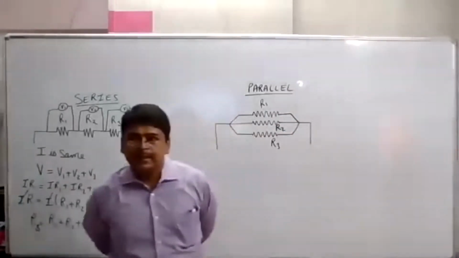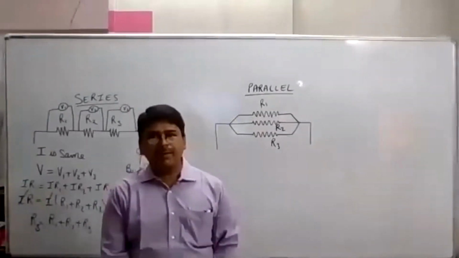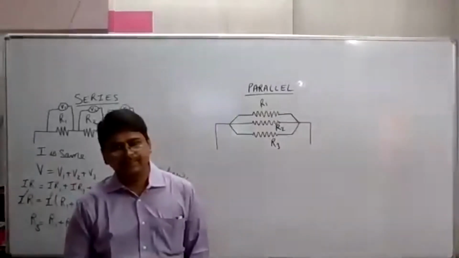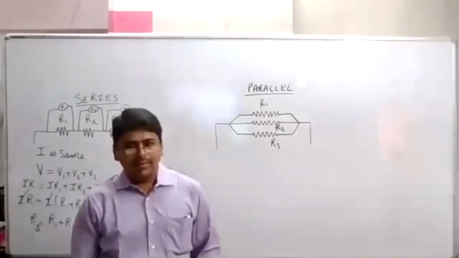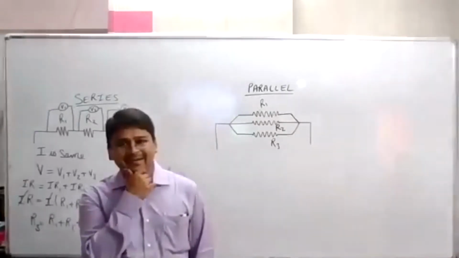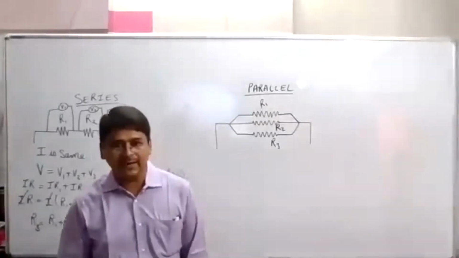Now, these resistors are arranged in parallel, correct? Yes, sir. Now, how can we prove that these are arranged in parallel practically?